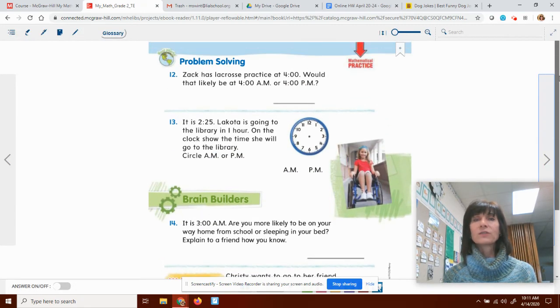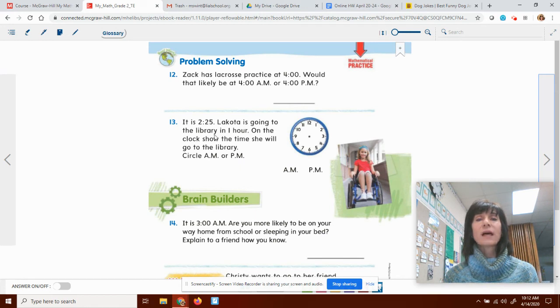On the next page is our problem solving. We have Zach. Zach has lacrosse practice at 4. Would that likely be at 4 a.m. or 4 p.m.? I think you've got that one. It is 2:25, or 25 minutes past 2.